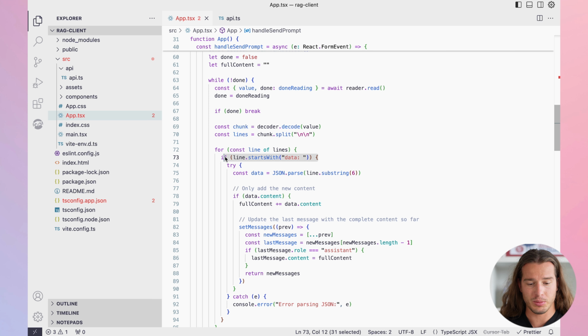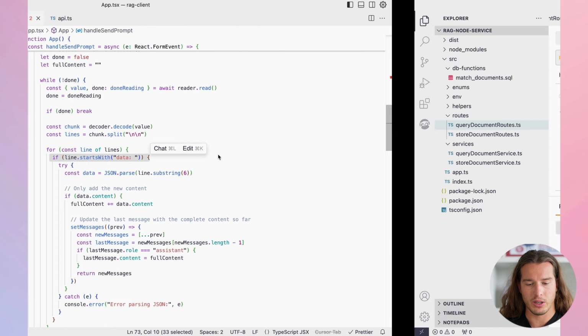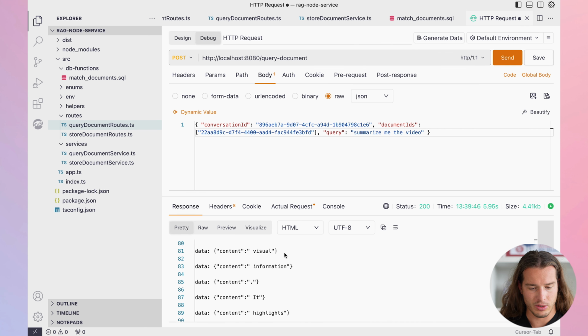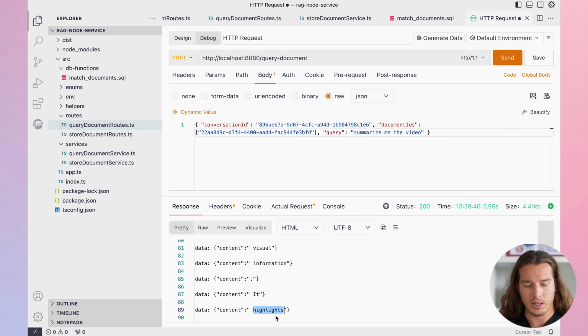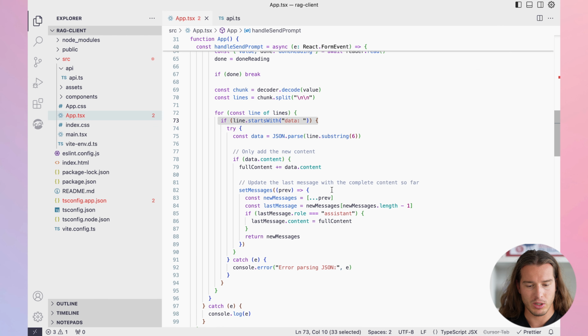If a line starts with data, that is our data, because you can see it here as we executed it, data, and then we remove these first 6 characters, and then that's exactly what we want. Content, information content. We basically want to grab this content from here, and immediately as we grab it, we want to add it to the UI. And that's what we were doing here, right?